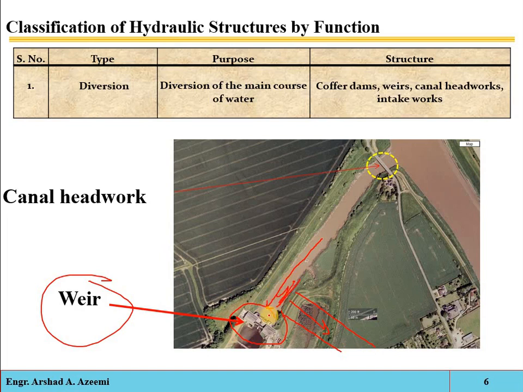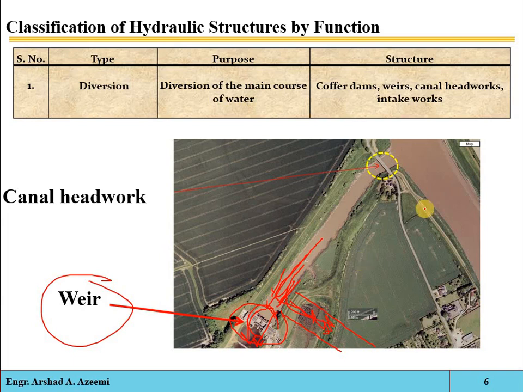Okay, so when the water is pooled behind this barrier, that water will be diverted into this structure, and the extra water will be overflowing on this weir. So that is a type of submerged hydraulic structure. The main purpose of it is just to raise the water level at the upstream side, and due to that raised level the water will be diverted into the artificial canal.